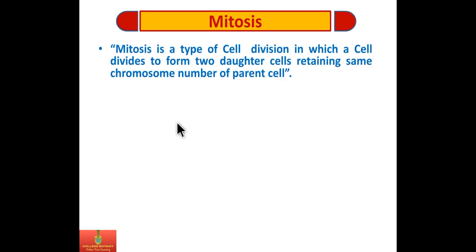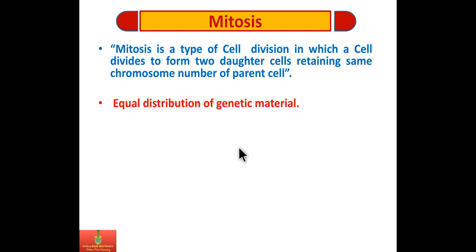So mitosis is a type of cell division in which a cell divides to form two daughter cells retaining the same chromosome number as the parent cell. It is characterized by equal distribution of genetic material.